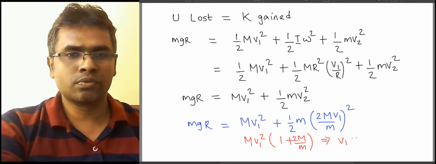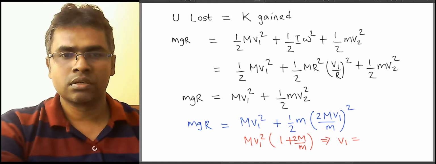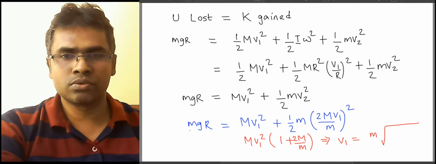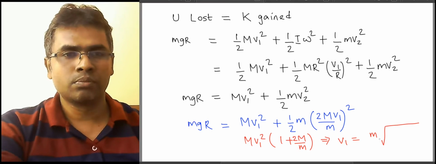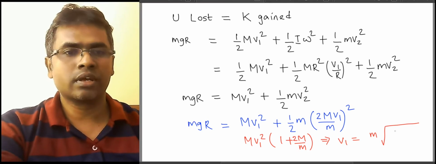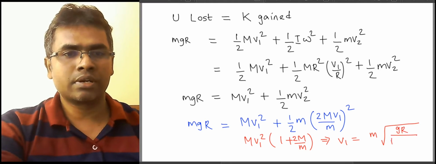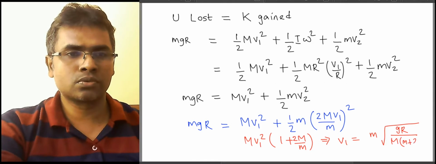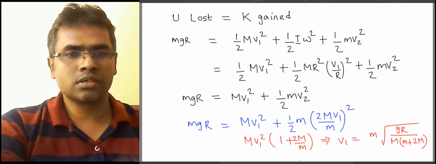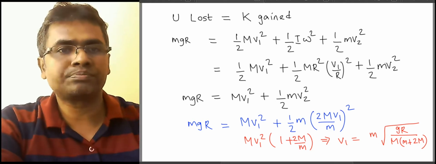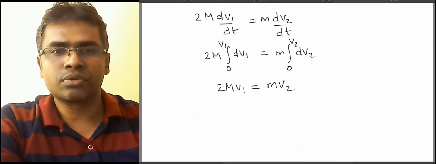So v1 would be, I can just write it as m times the square root of, so this m goes to the left hand side, that's m square, so I'm pulling that m outside, and then we have gR by capital M into small m plus 2 capital M. So that is v1. Now take this v1 and substitute here.